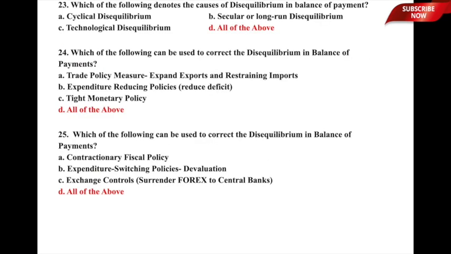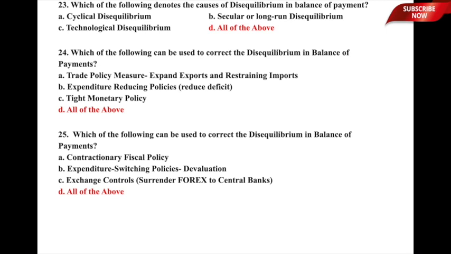Let us now move to question number 23. Which of the following denotes the causes of disequilibrium in balance of payment? What can be the possible causes of disequilibrium in BOP? And the underlying options are A, cyclical disturbances, B, secular or long run disequilibriums, C, technological disequilibriums, and D, all of the above. So here, which of the following denotes the causes of disequilibrium? All of these are in a sense causes of disequilibrium in BOP. There are technical reasons, there are secular or long run reasons, there are cyclical reasons, and therefore option D, all of the above, is the correct answer to this particular question.